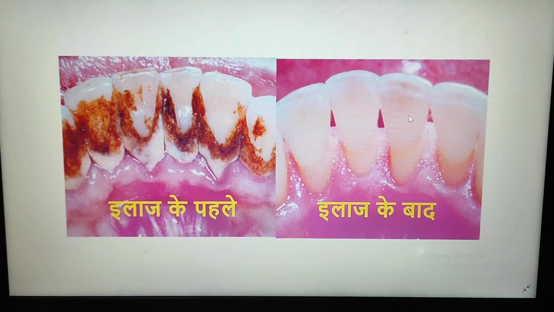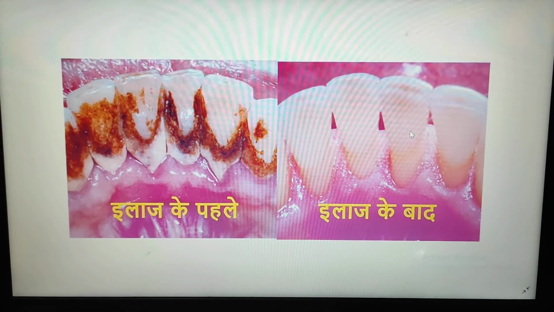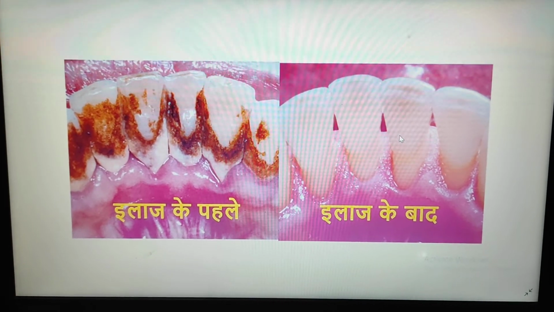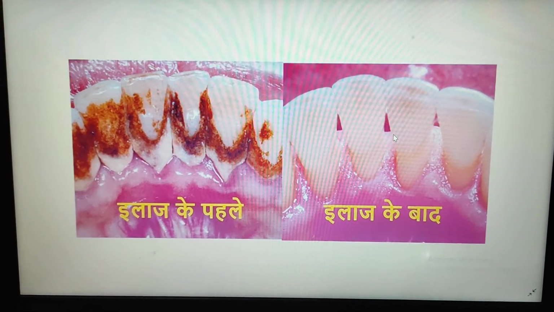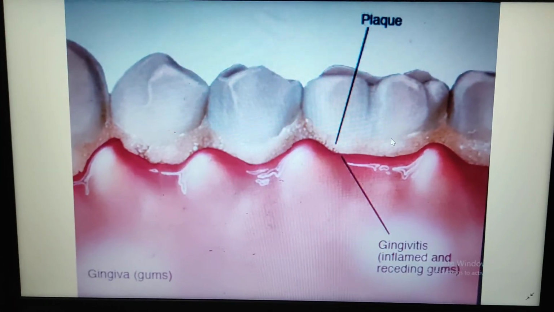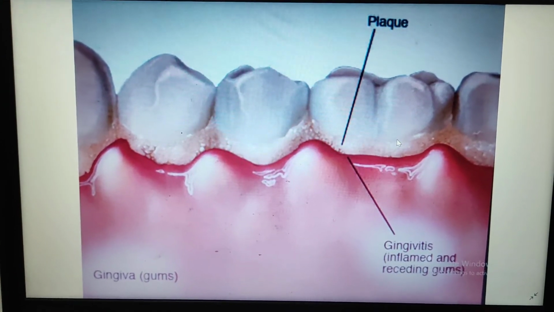This is also another picture. In this we can see there is a lot of calculus, and after scaling the teeth surfaces are very clean. So this is all the information about pyorrhea.